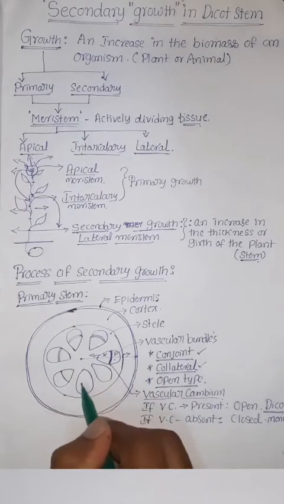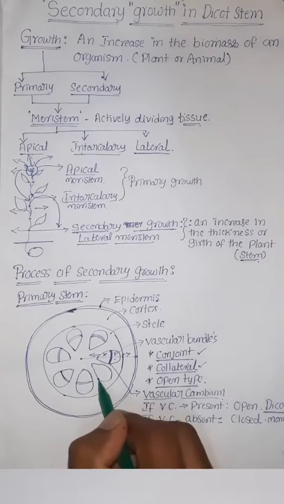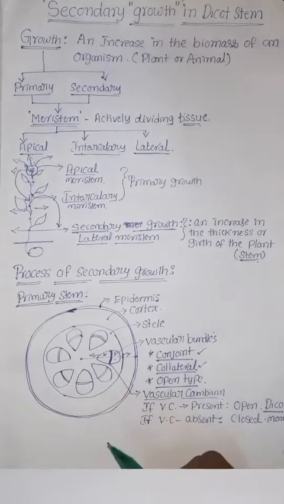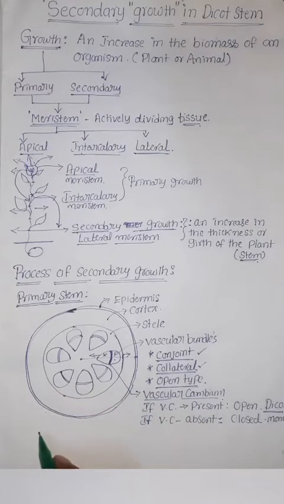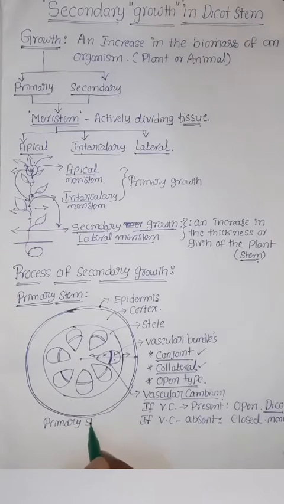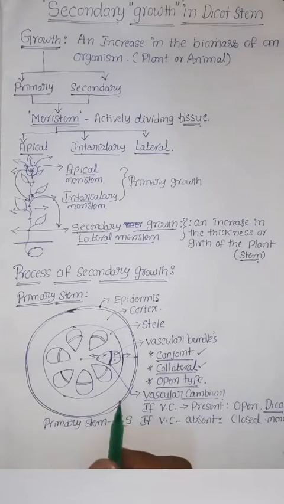Since it is present inside the vascular bundle, it is also called intravascular cambium. This is a primary stem transverse section. With the help of this transverse section, we try to understand the process of secondary growth in the dicotyledonous stem.